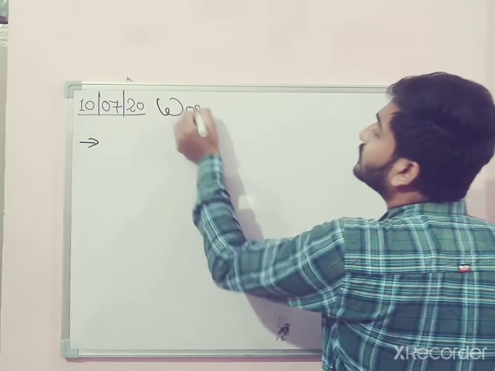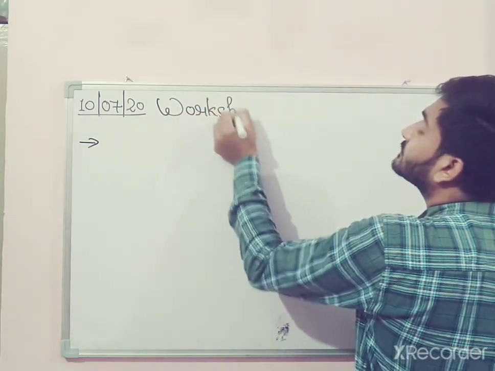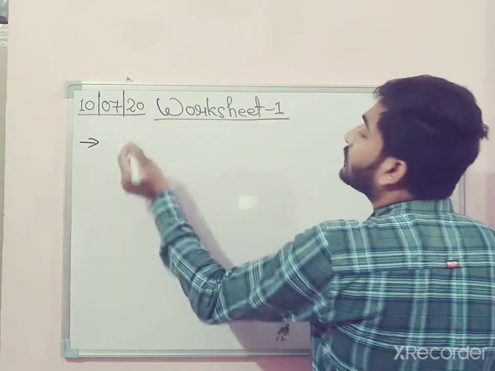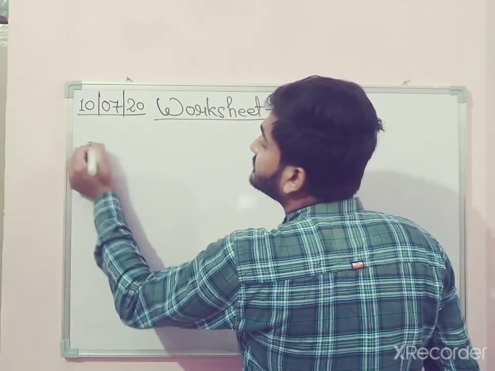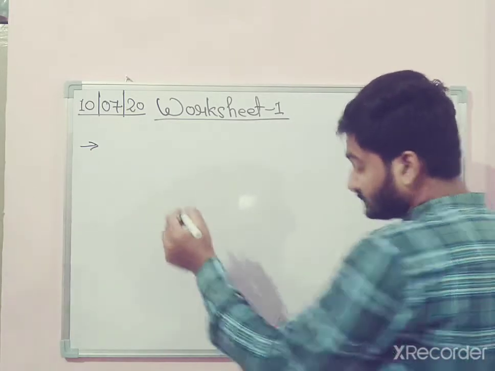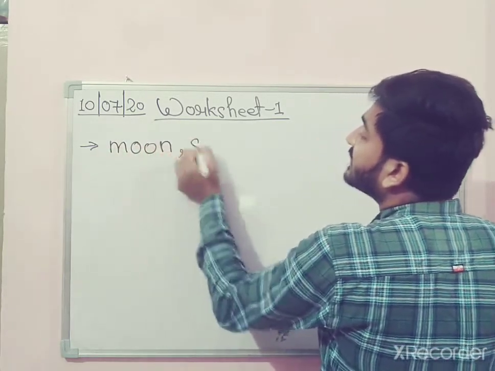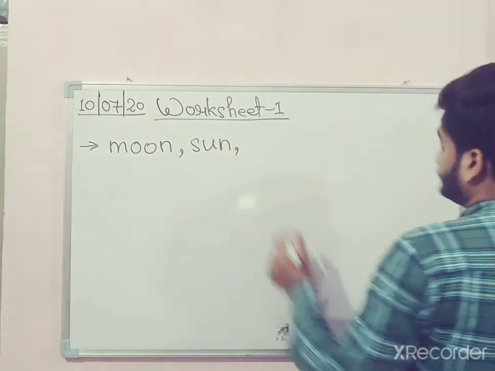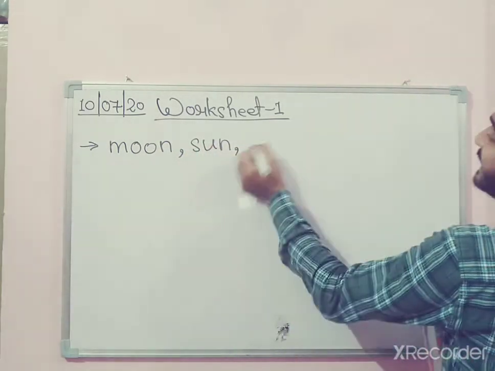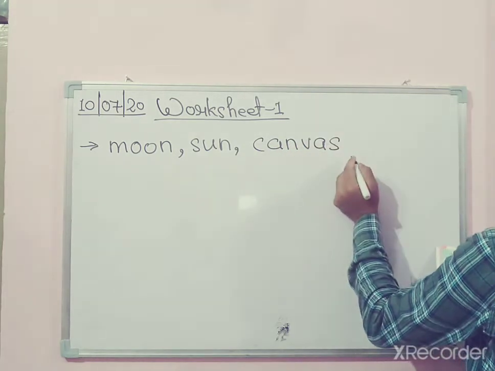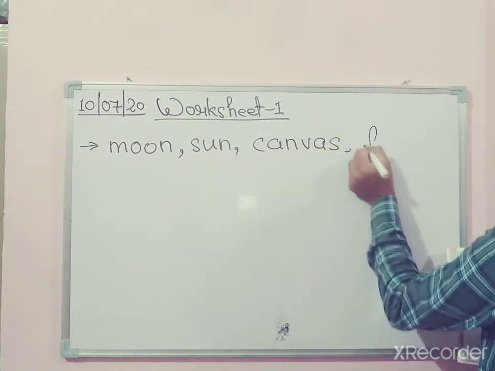Let me write worksheet number 1. What else can we see? We see moon, sun at the same time. Okay. Canvas, on which the boy is making a picture. We can see fish.